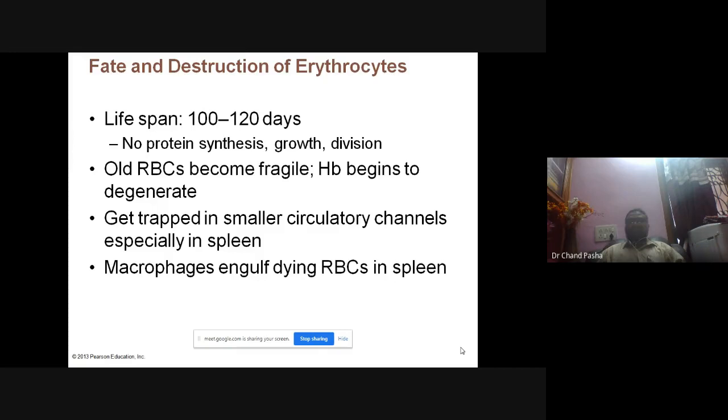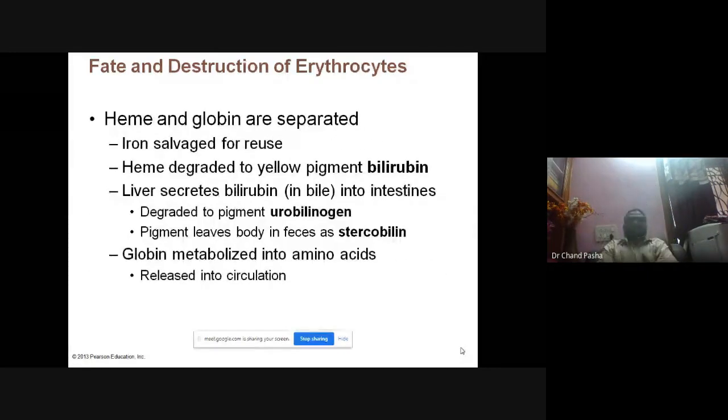I told you iron is stored in the spleen and liver. So this is how it is stored. And in the spleen, heme and globins are separated. Iron is salvaged for use, and heme degrades to a yellow pigment called bilirubin. Bilirubin and biliverdin are the two pigments there in the liver. And the liver secretes a little amount of this bilirubin into the intestines, and there is a bile juice it is secreting over there,